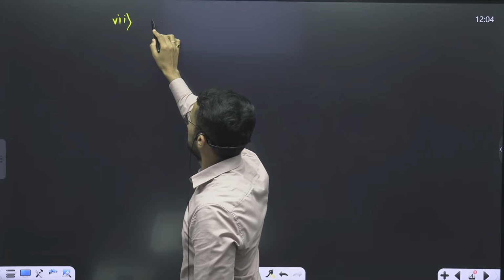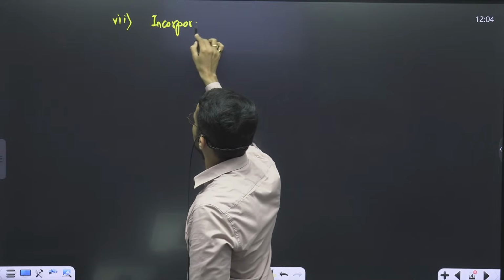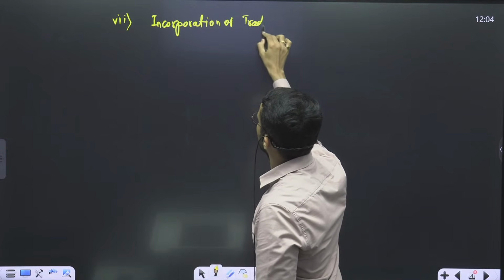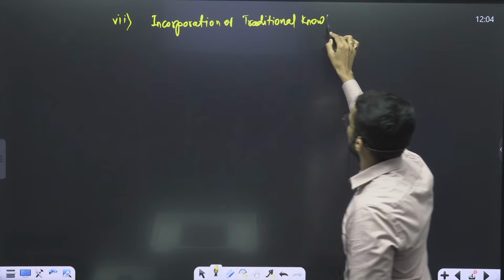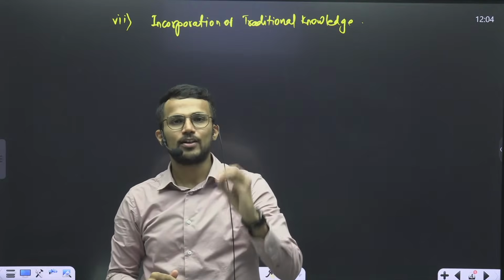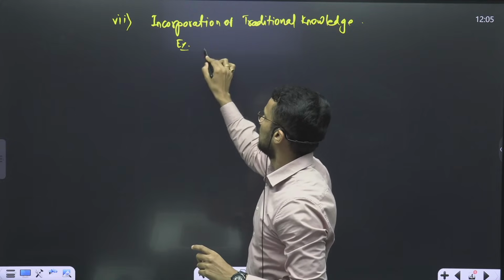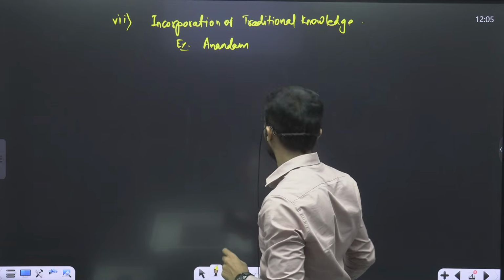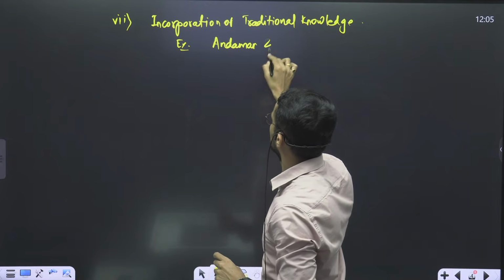So last is incorporation of traditional knowledge. Right? When we carry out infrastructure development, we should incorporate traditional knowledge, and this is especially true for Andaman and Nicobar Islands, right?